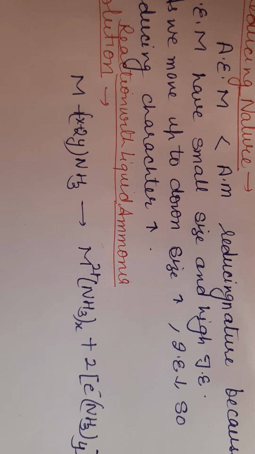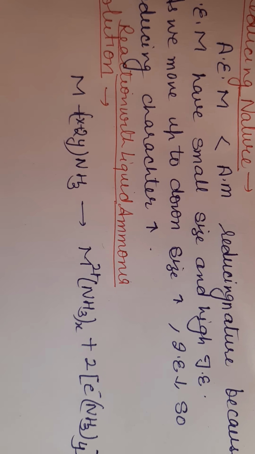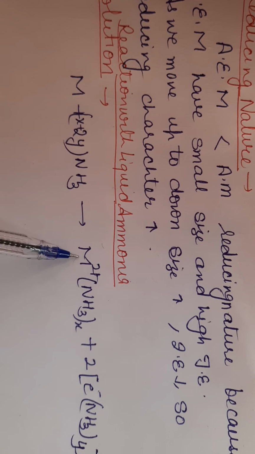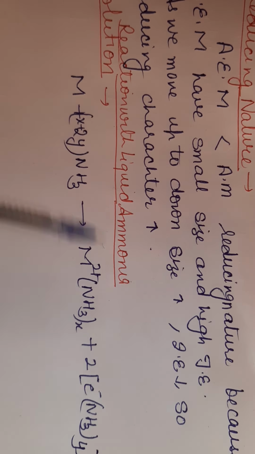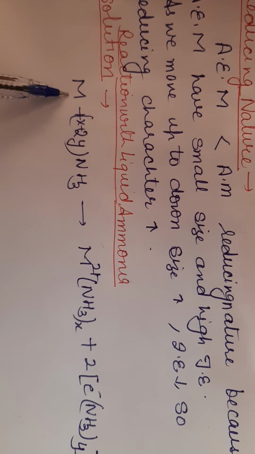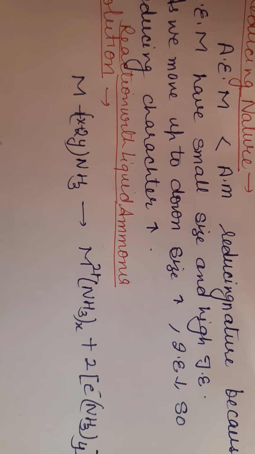Now comes the last chemical property of alkaline earth metals, that is reaction with liquid ammonia solution. When you put alkaline earth metal in ammonia solution, they form ammoniated alkaline earth metal ions and ammoniated electrons. The metal ionizes to give metal ion plus 2 electrons.